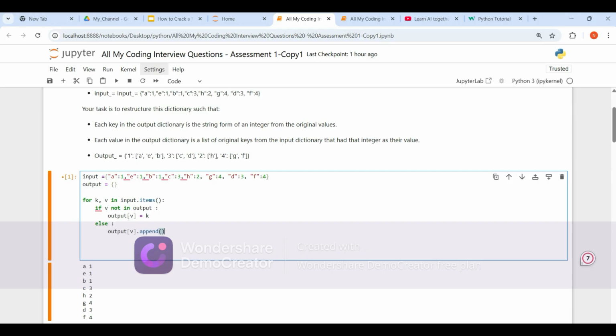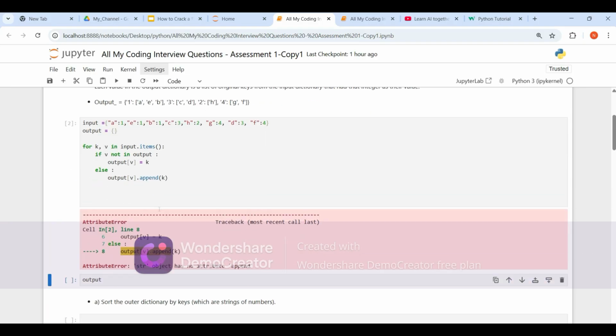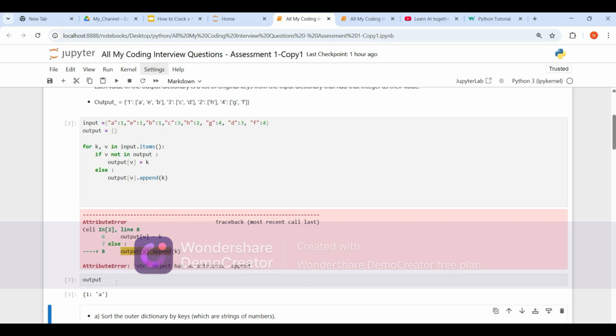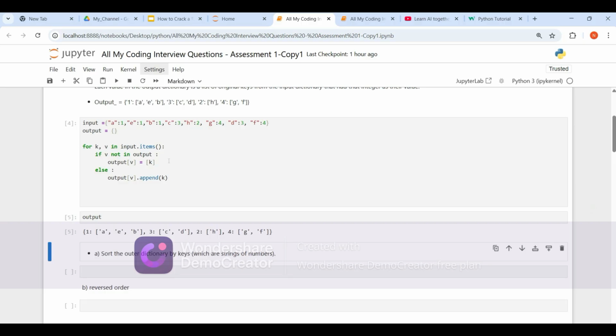append key. But I have made one mistake. Let me tell you what mistake I made here. Let me print the output for you. This is the output we have stored, but we stored the key as a string, and here we are doing append. A string can't do append, right? So we should store it in a list. Okay, let's store it in a list. Done. See, now we have got the output they wanted.